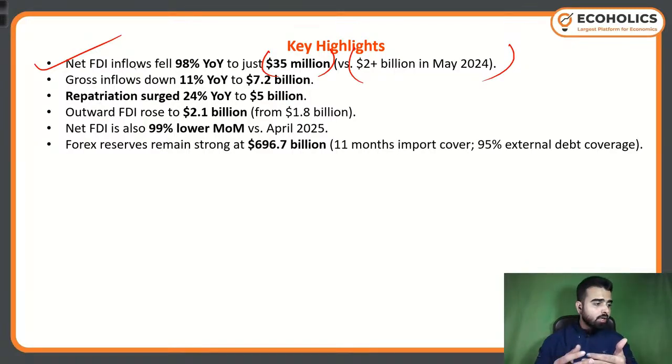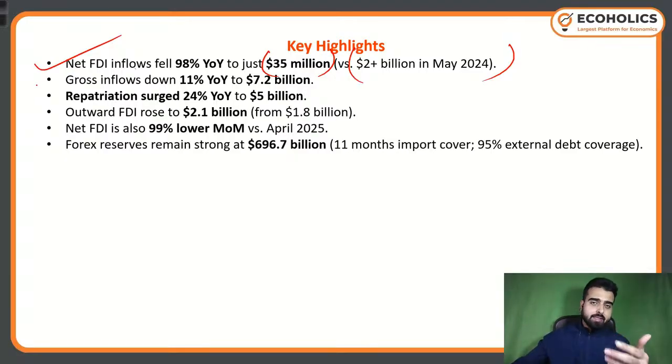As I said you earlier, it used to be in billions, the net FDI flow. I'm not talking about the gross, which is going to be in billions only, but the investment we are losing, the foreign direct investment that is going out of our country, is also a significant number now. That is the reason that we are seeing this decrease. So net FDI inflows fell 98% year on year. That used to be 2 plus billion in May 2024. Now it is only 35 million.